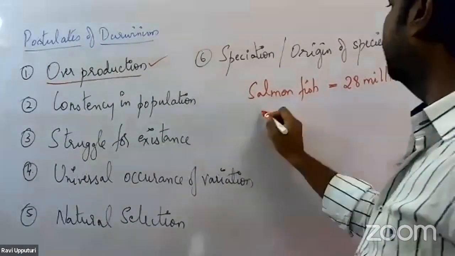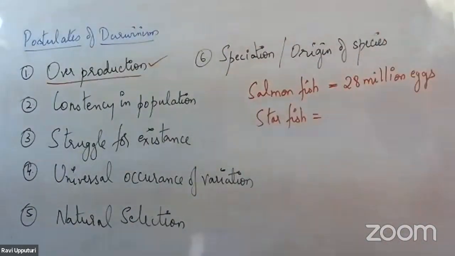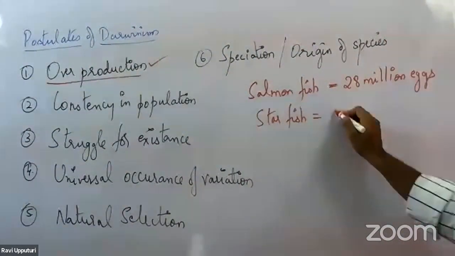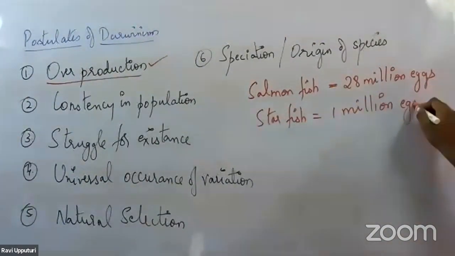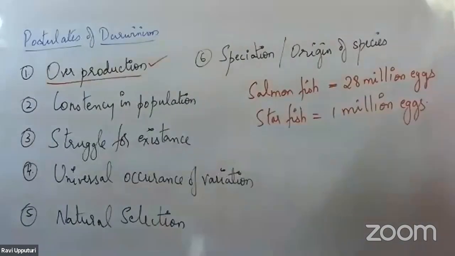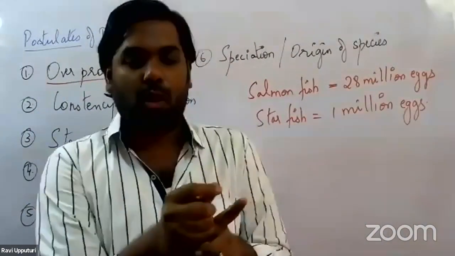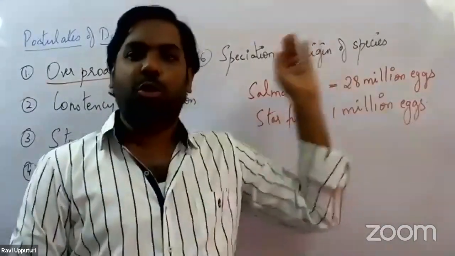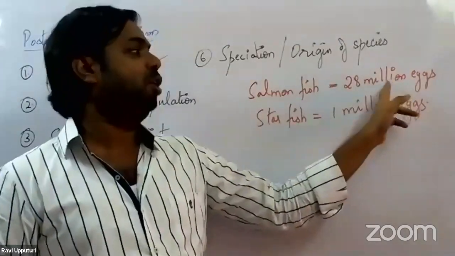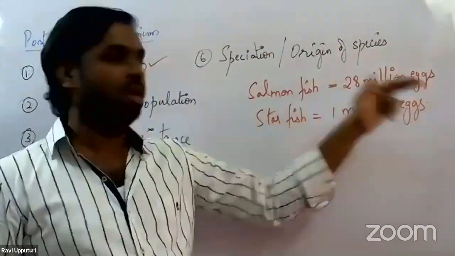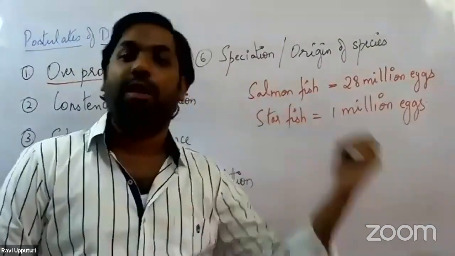Similarly, we can take one more example, starfish. I hope all are familiar with starfish. Starfish also produces around 1 million eggs during each season. We are talking about each season, and remember, not about the lifetime of this organism. So during each season, the salmon fish has the ability to produce 28 million eggs, whereas the starfish would produce 1 million eggs.